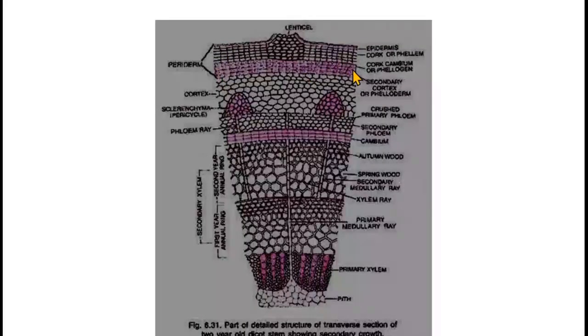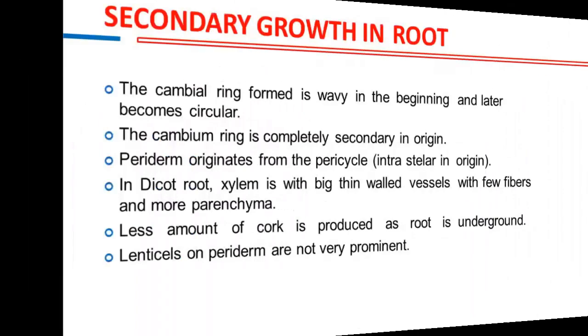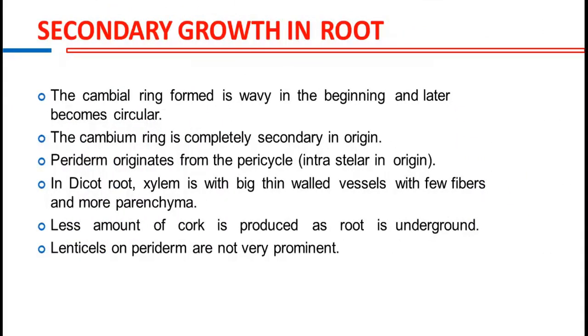First, there is cork cambium. This one layer is cork cambium. Then cork or phellem. Then ruptured epidermis will lead to the formation of lenticels. This is cortex.